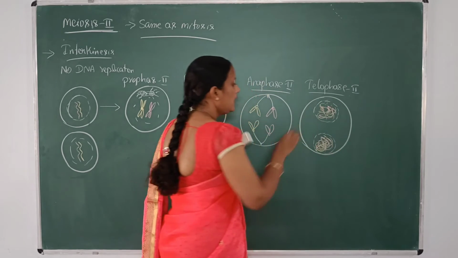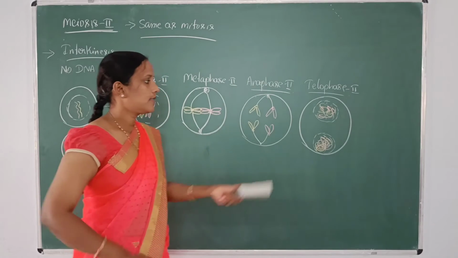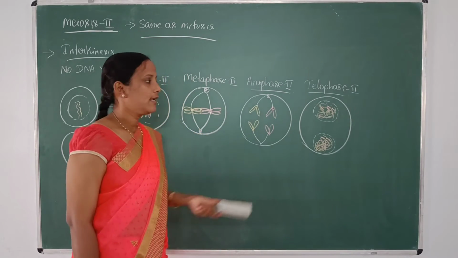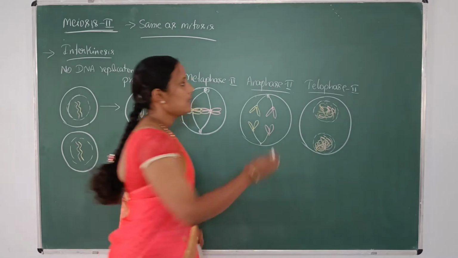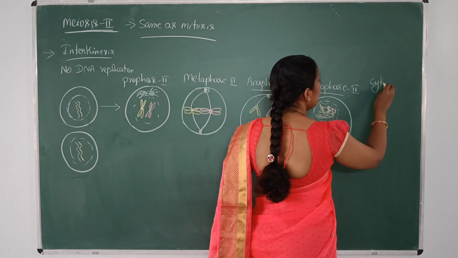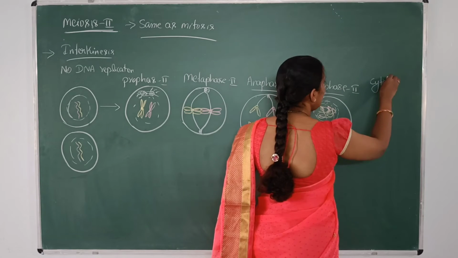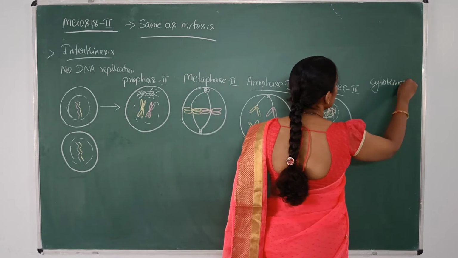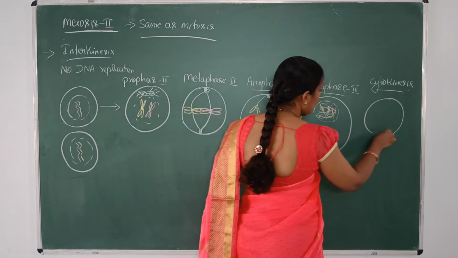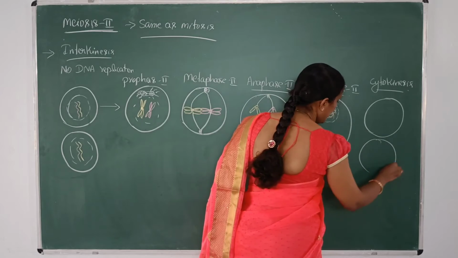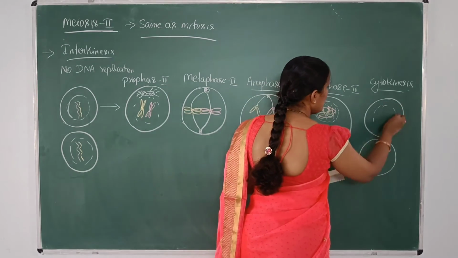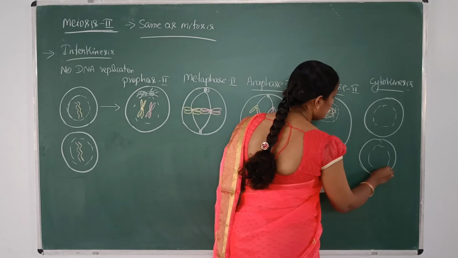The cell will appear as if it has two nuclei in a cell. To compensate for that, the cell will divide its cytoplasm, which we call cytokinesis, and after cytokinesis there is formation of two daughter cells like this.